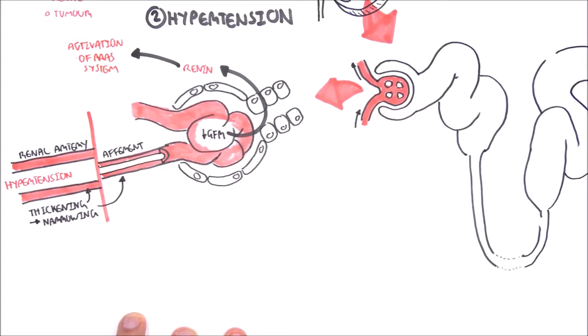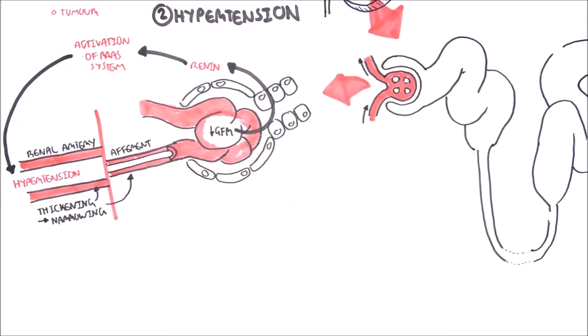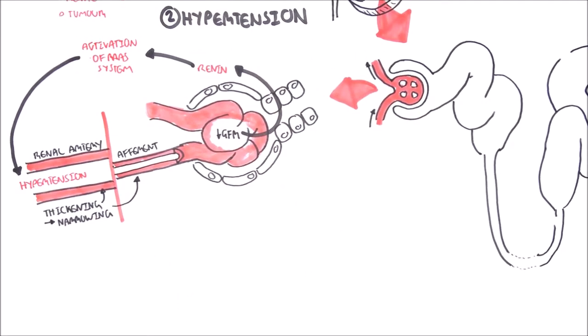Now, the RAS system is a system which leads to an increase in heart rate and further hypertension. This is unfortunate because less blood is flowing to the kidneys. The kidney thinks by increasing blood pressure it will receive more blood. It might work for some time, but eventually this cycle will continue.